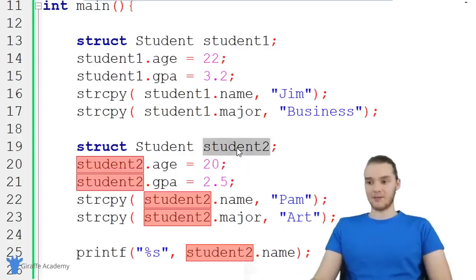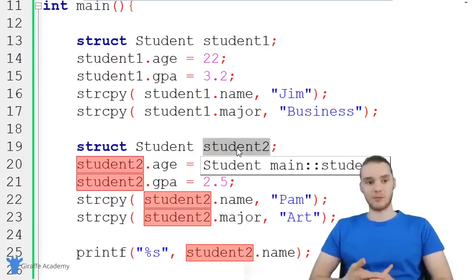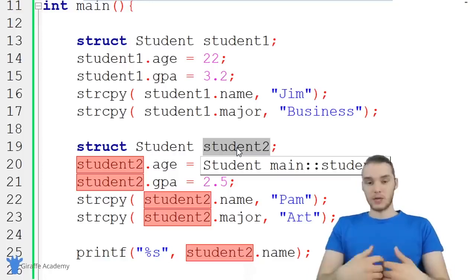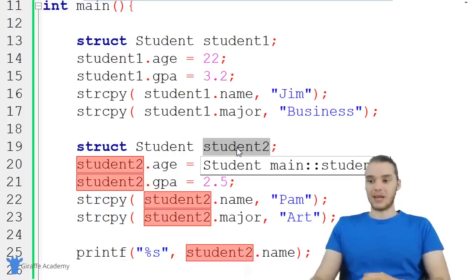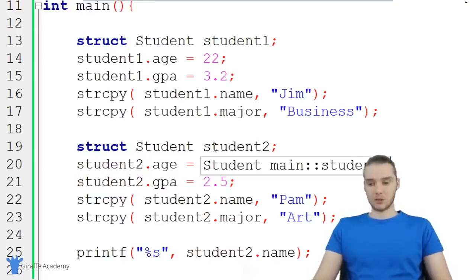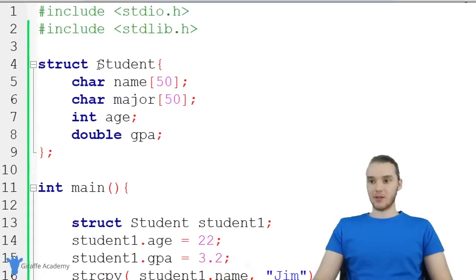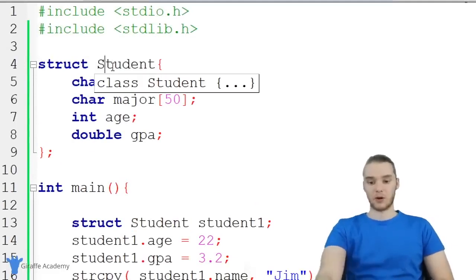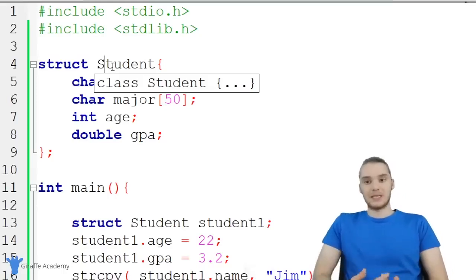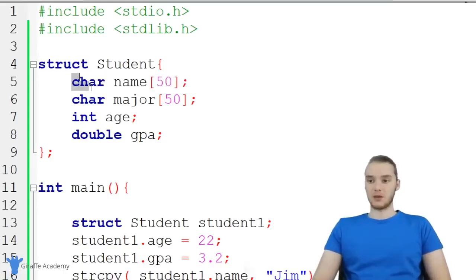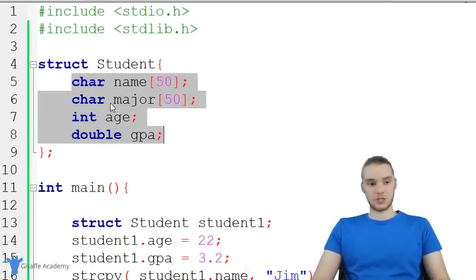It acts a lot like a variable or an array. So remember, variables and arrays are just containers, and we can do just about anything we want with them. And that's the same with a struct. So this has just been kind of an introduction, and what you could do as an exercise is think of other things you might want to model in your program. So maybe something like a book or something like a phone. You could model a phone using a struct. Basically any type of information you could store using a struct just like this.